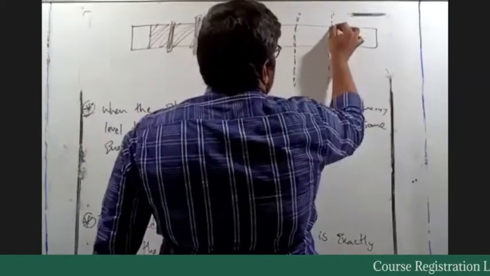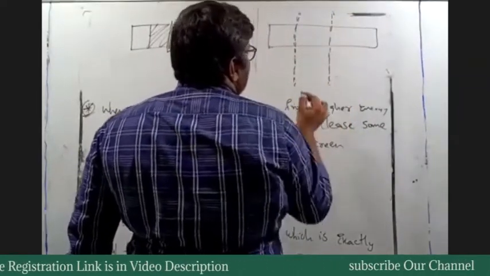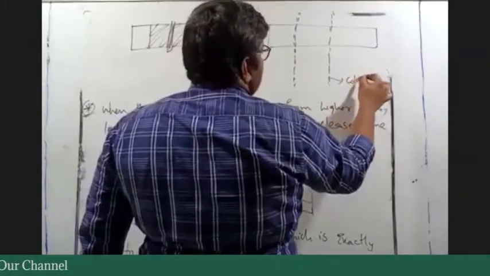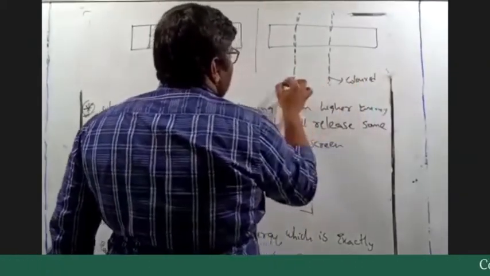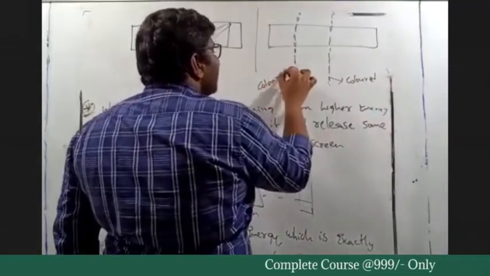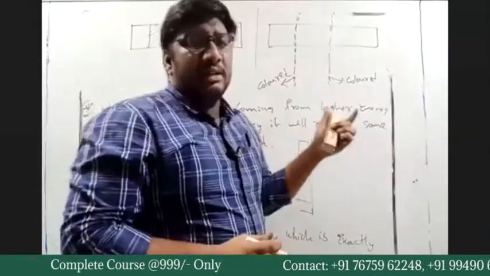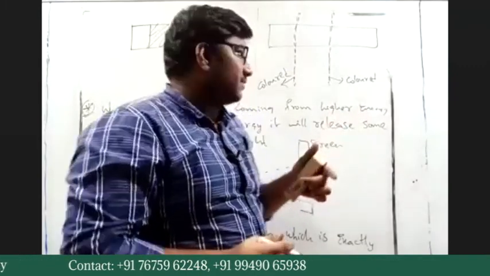This is dark. The big lines being drawn are color. This is color. This is also color. So what color it is depends on the type of gas.